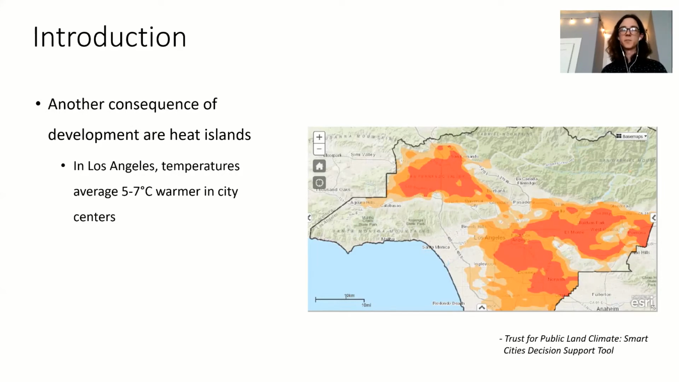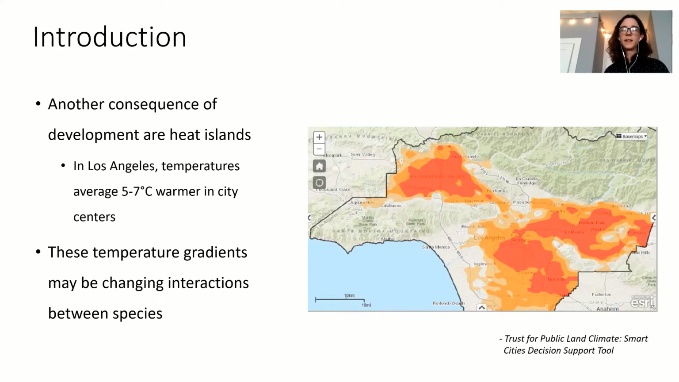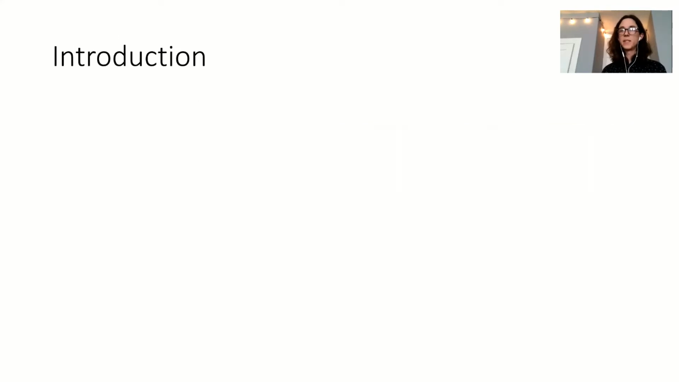We also see the development of heat islands in cities, which are these pockets of heat around developed areas. And in Los Angeles specifically, we see average temperature being 5 to 7 degrees Celsius warmer in city centers. And these temperature gradients may be changing interactions between species. What I mean by this is that we see competitive interactions ubiquitously across ecosystems. Individuals are always competing with their neighbors for limiting resources.